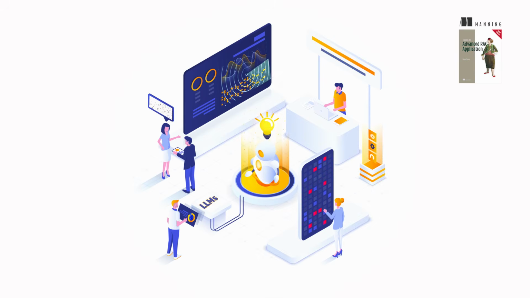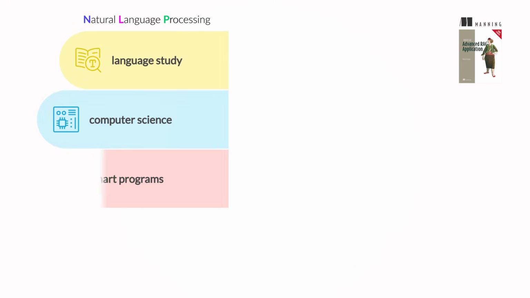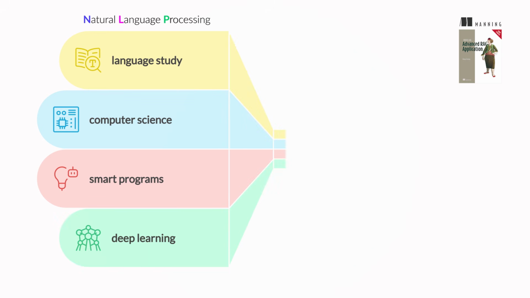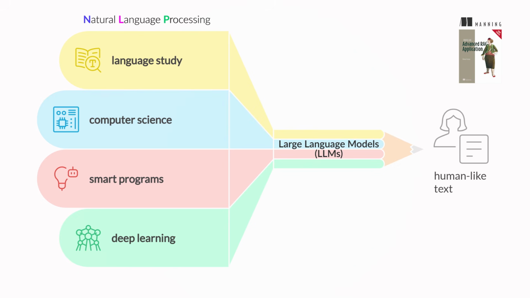Language is essential for human connection, evolving from simple sounds to complex words. Natural language processing, NLP, merges language study, computer science, and smart programs to help computers understand human language. Since the 1940s, NLP has advanced significantly, but capturing language nuances was challenging until deep learning emerged. This led to large language models, LLMs, which understand and generate human-like text, transforming technology interactions.